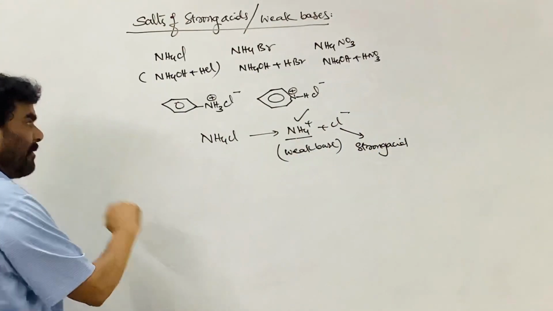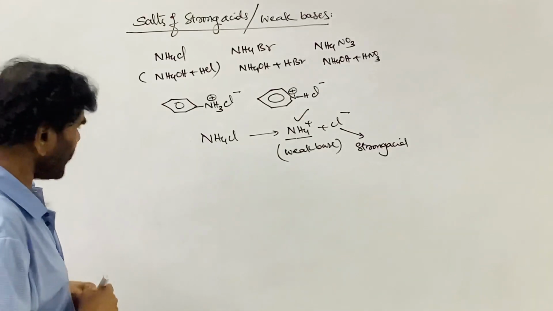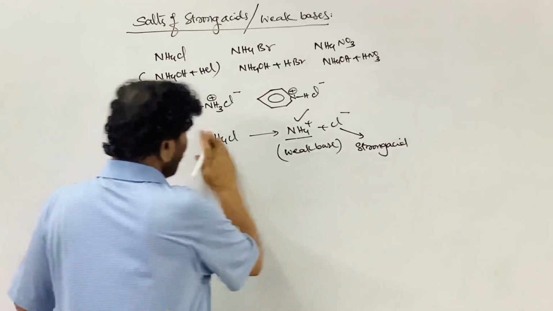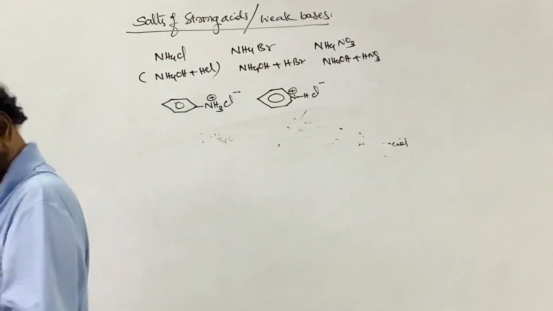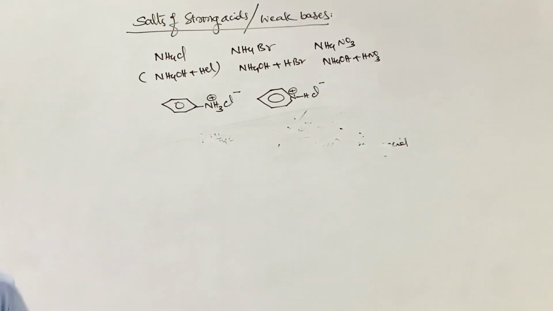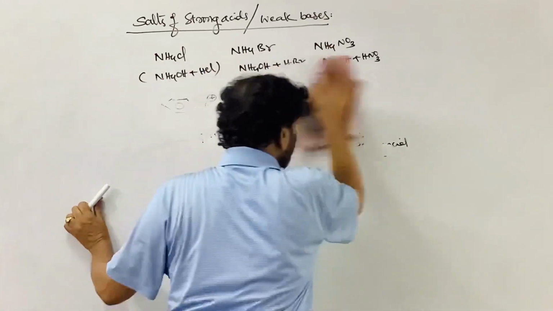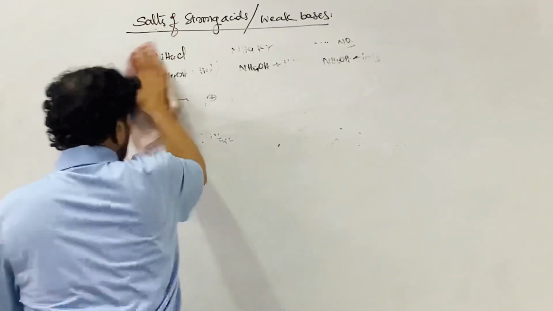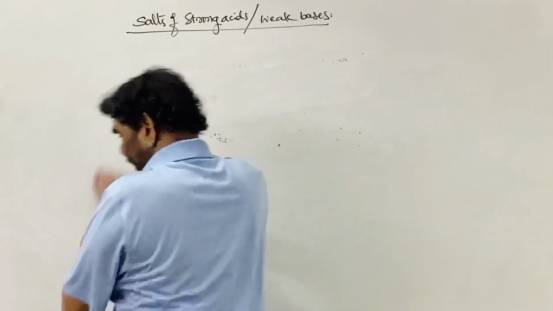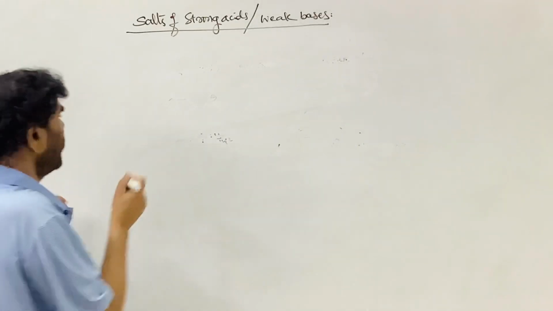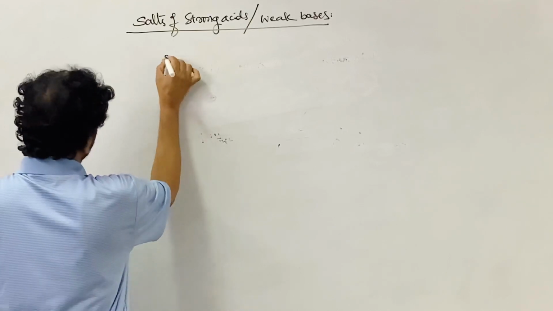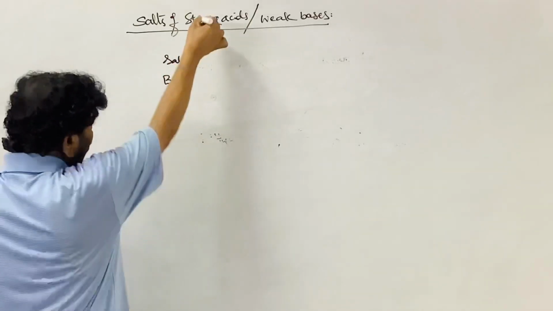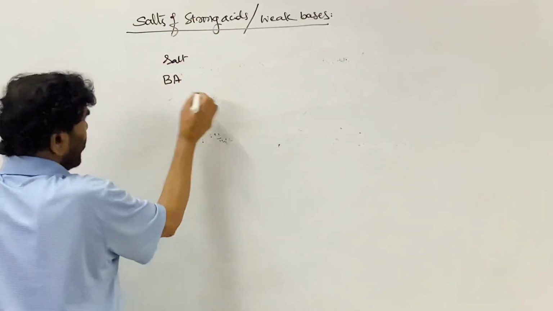This undergoes hydrolysis. See what is happening. Let me take the generalized expression for this. Instead of taking a specific example like ammonium chloride, we can take a salt BA. This is the salt of strong acid and weak base.